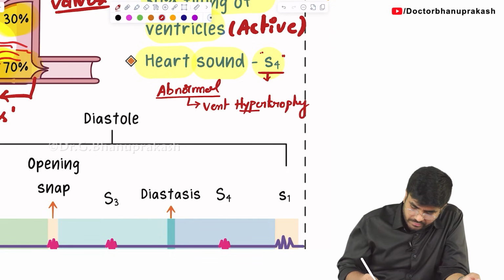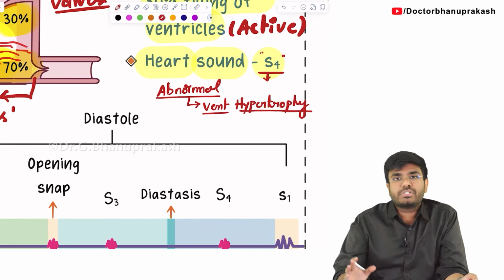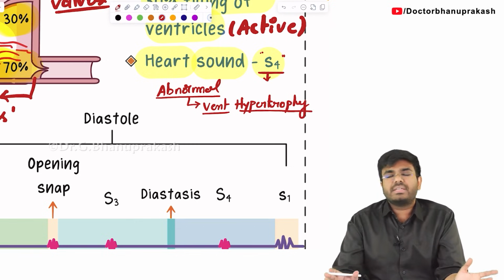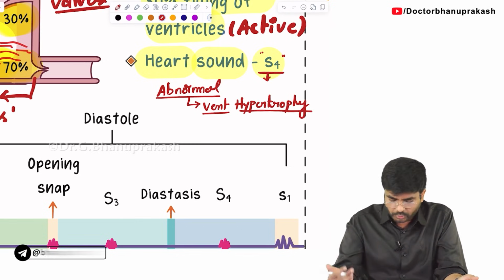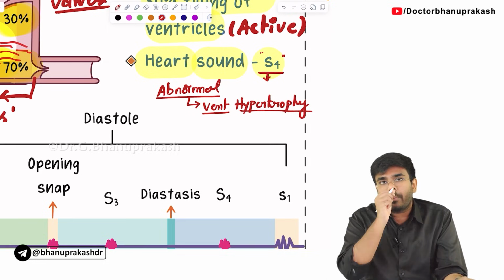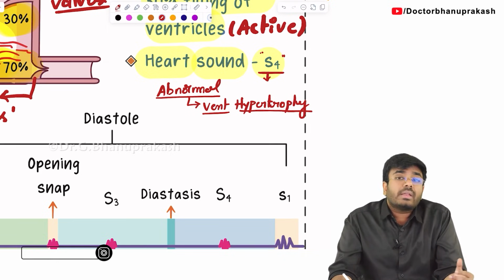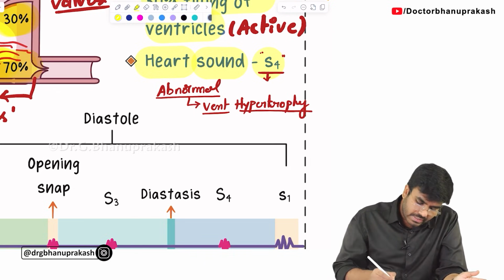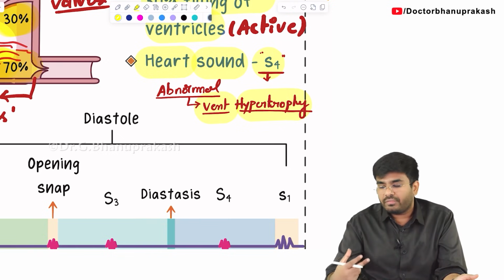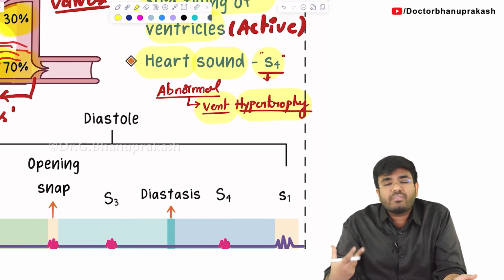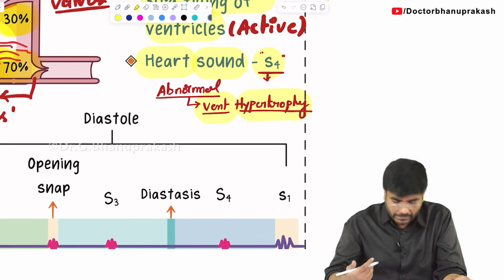Okay. So in whatever the condition, wherever there is ventricular hypertrophy, atrial hypertrophy also occurs. Whenever the ventricle is undergoing hypertrophy, usually the atria will also undergo hypertrophy. So in the conditions wherever there is ventricular or atrial hypertrophy, you can hear which heart sound? S4 heart sound. Now my question is, in which conditions will you have ventricular hypertrophy? In which conditions do you think the left ventricle or the right ventricle is undergoing hypertrophy?